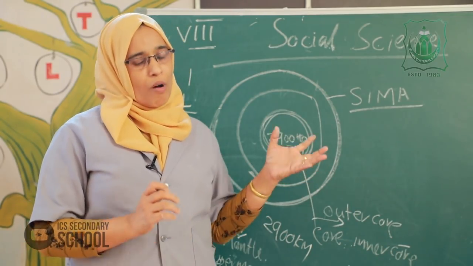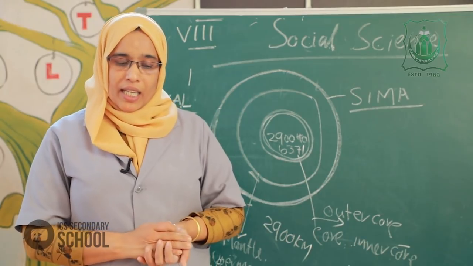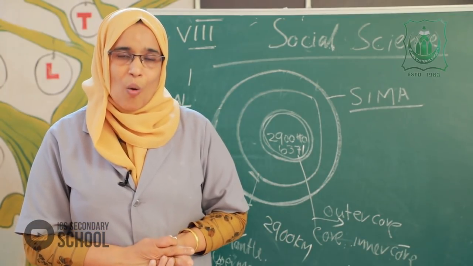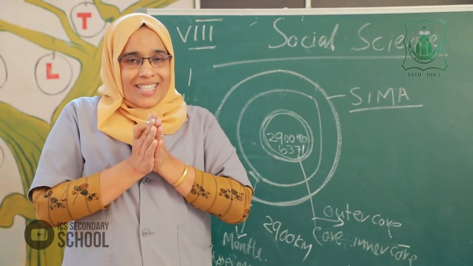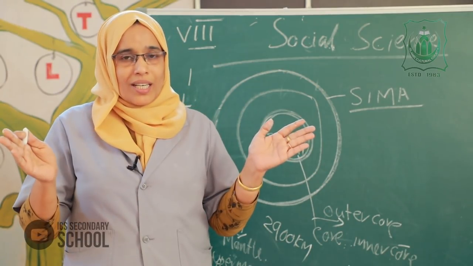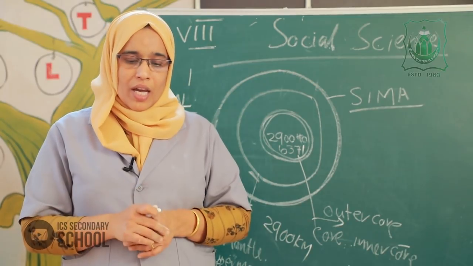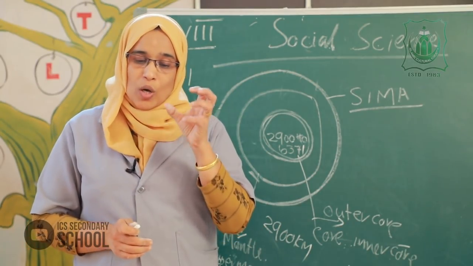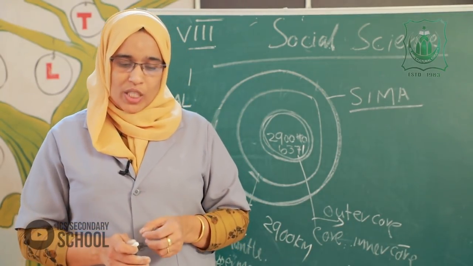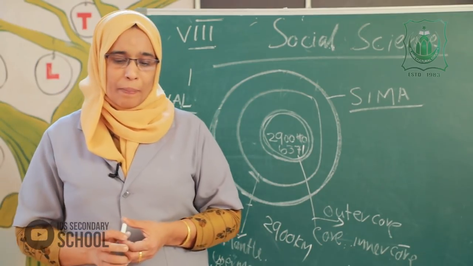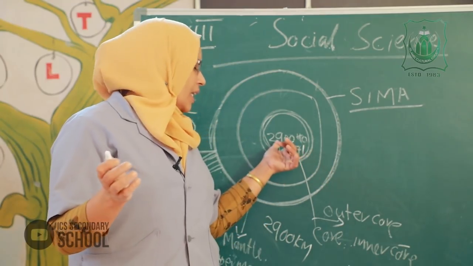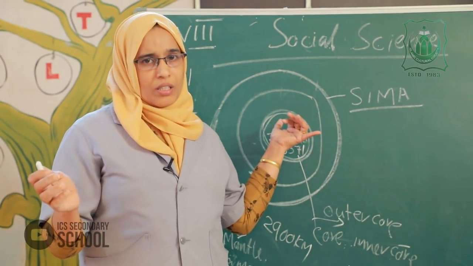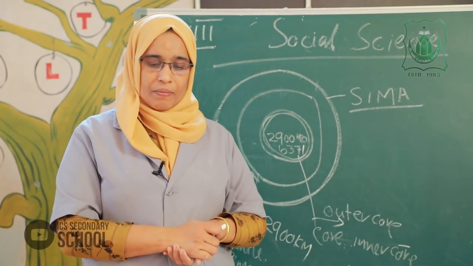The inner core is in a solid state, because of the high pressure prevailing at the center.